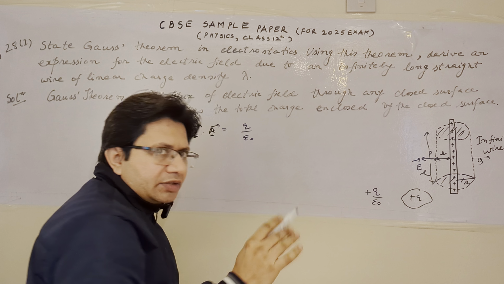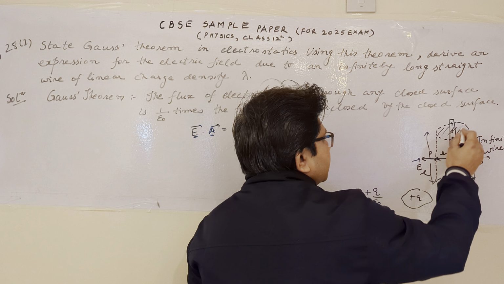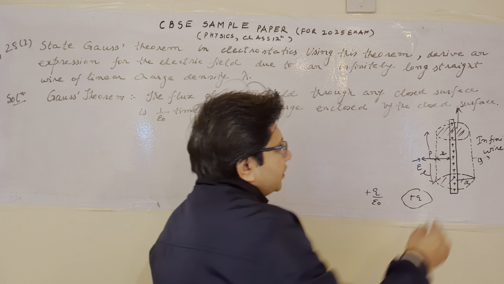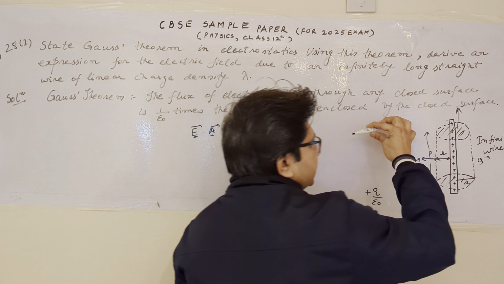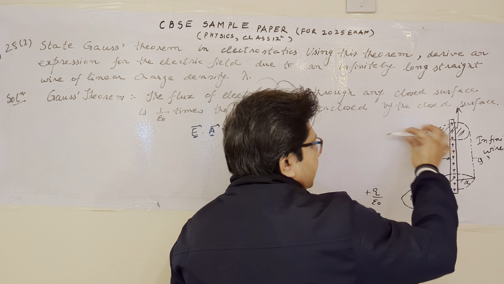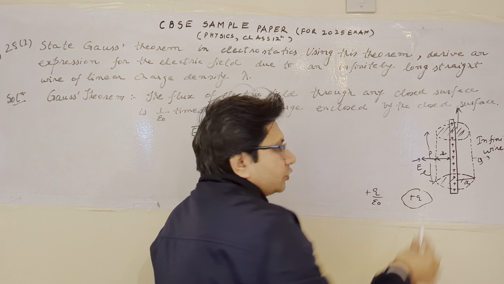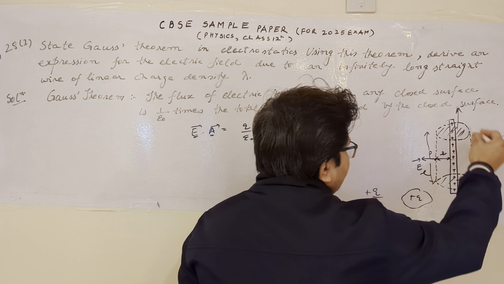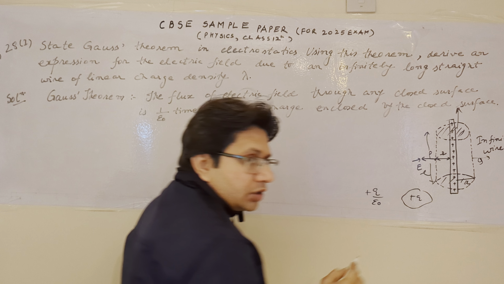For the top surface, the area vector is in this direction, and the electric field is in this direction. So the electric field is making an angle of 90 degrees with the area vector, and we know that E dot A means EA cos theta, and cos of 90 is 0. So there is no contribution of flux due to the top surface.